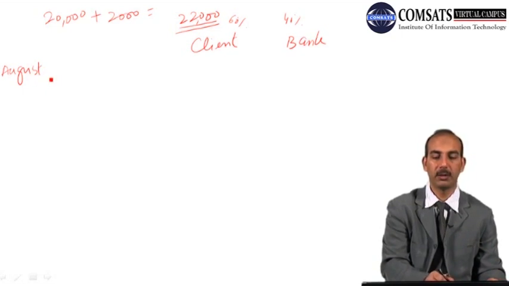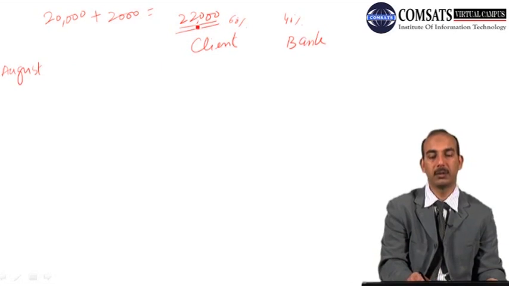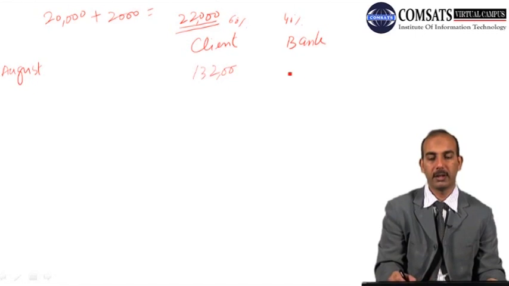the payments according to the new agreement, that is 60% of 22,000, it would make 13,200 for the client, and 40% of it would be 8,800 for the bank.